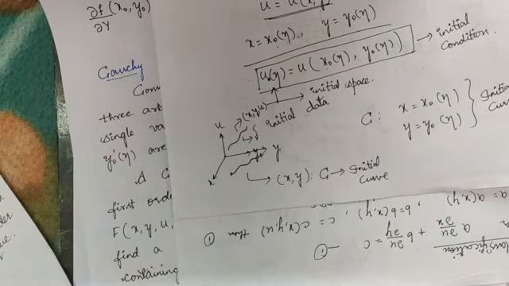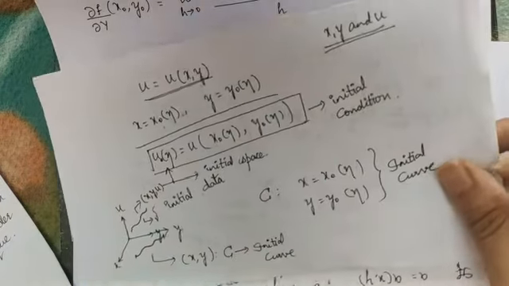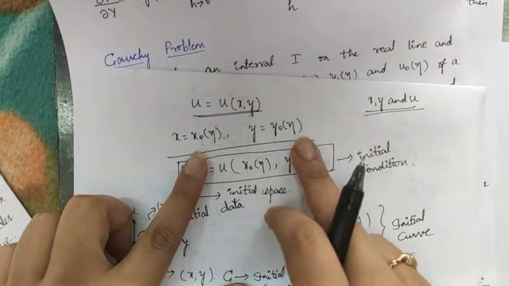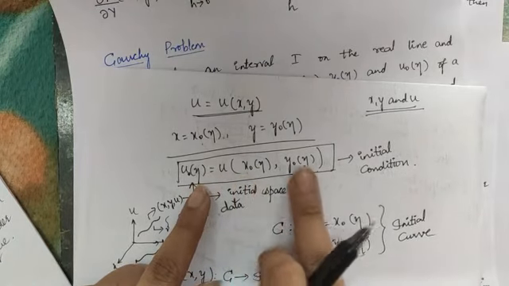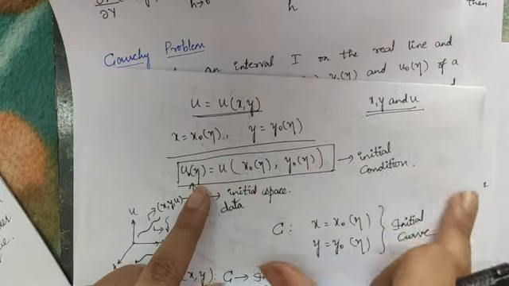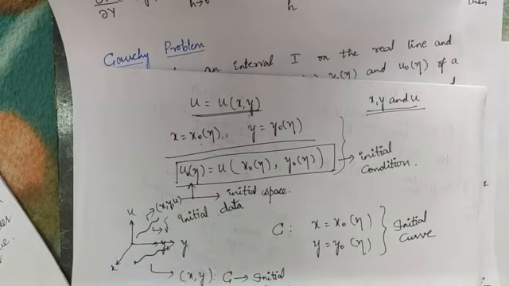This is all about your Cauchy problem. So in one statement, the Cauchy problem is nothing but finding the solution for u, and that solution should satisfy the condition x is equal to x naught of eta, y is equal to y naught of eta, and u naught of eta should be equal to u of x naught of eta comma y naught of eta. Any problem which satisfies these conditions is called a Cauchy problem, and that solution is called a Cauchy solution.